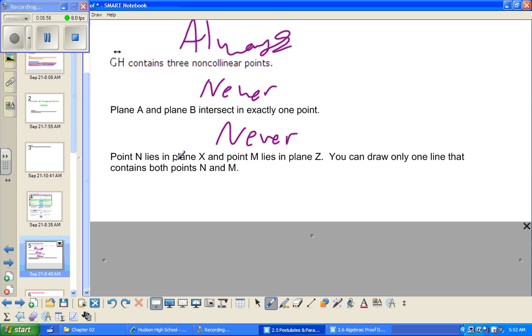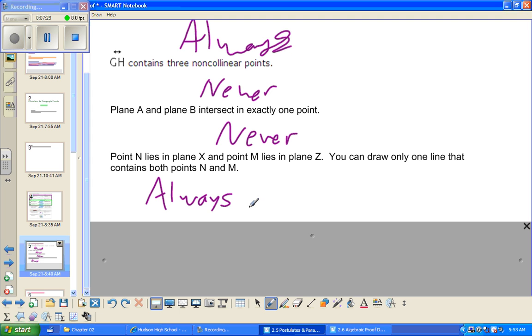Point N lies in plane X and point M lies in plane Z. You can draw only one line that contains both points N and M. This is always true. Why? Well, if you have 2 points, there's always just one line that can connect or contain any 2 points.